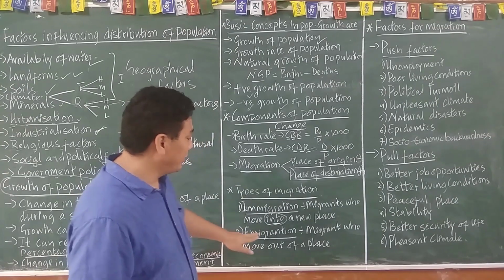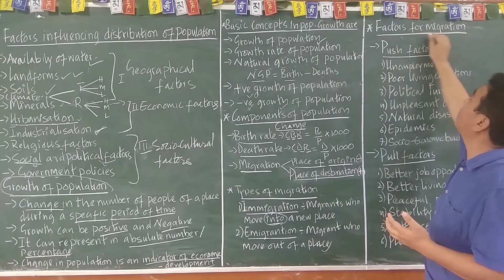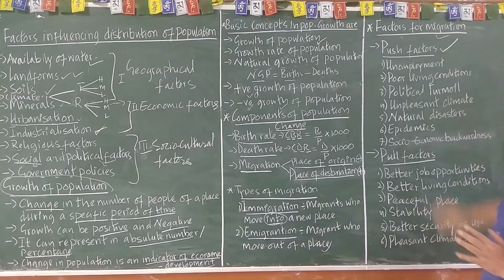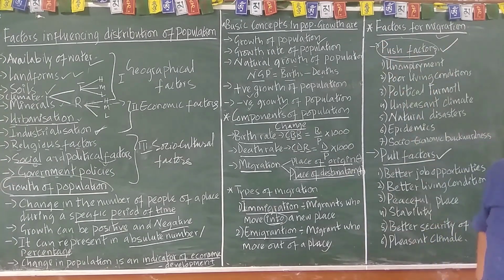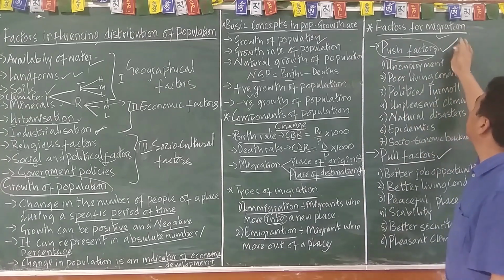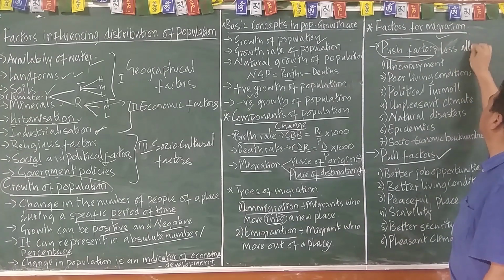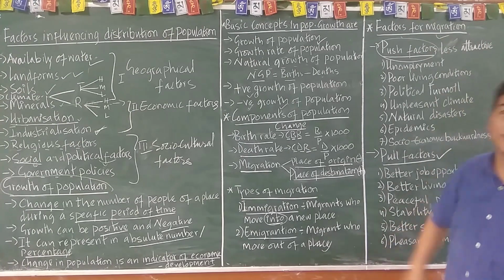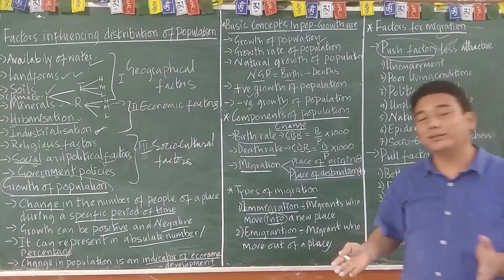The factors for migration are mainly two: push factor and pull factor. Normally, push factors are considered less attractive, which means the situations are not good in that area or country.